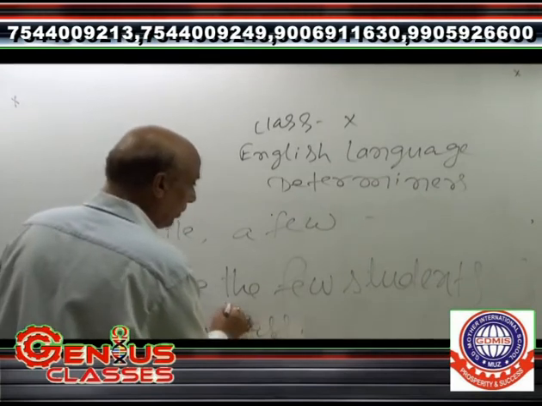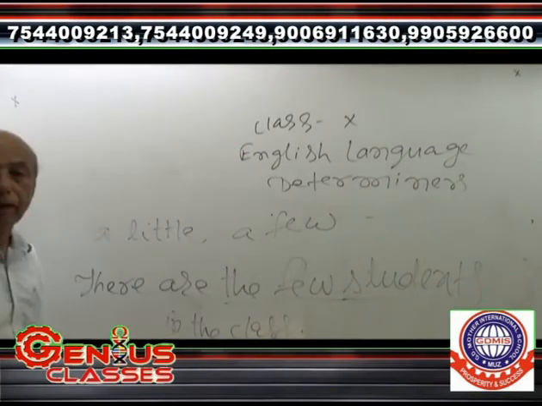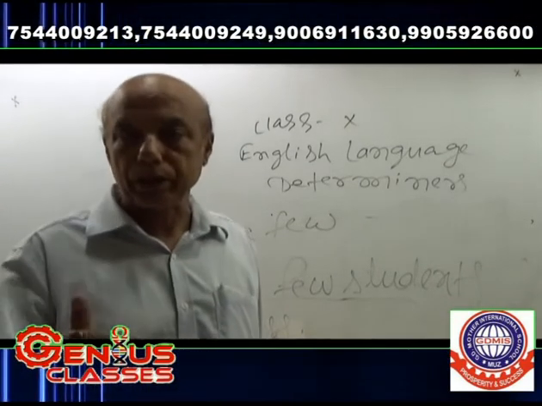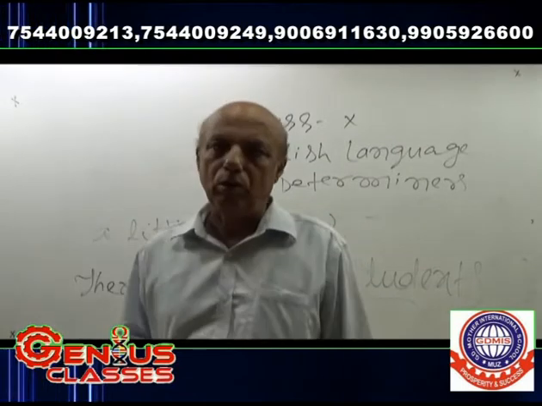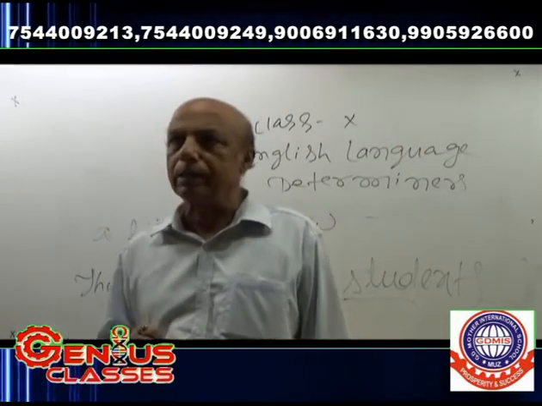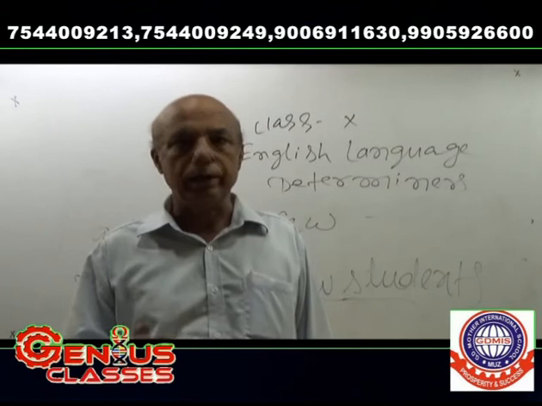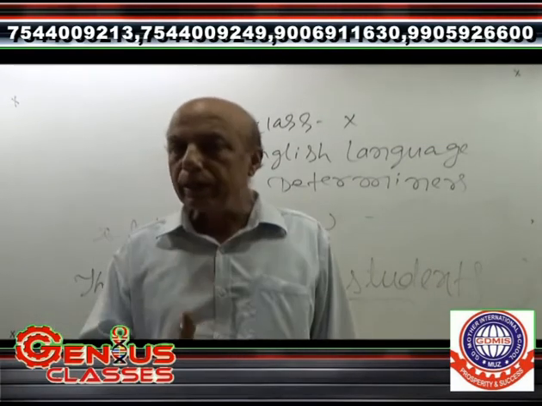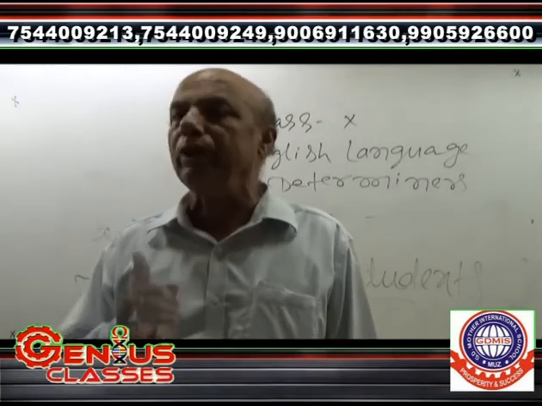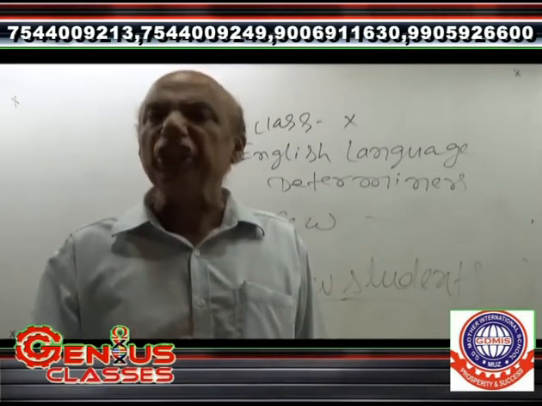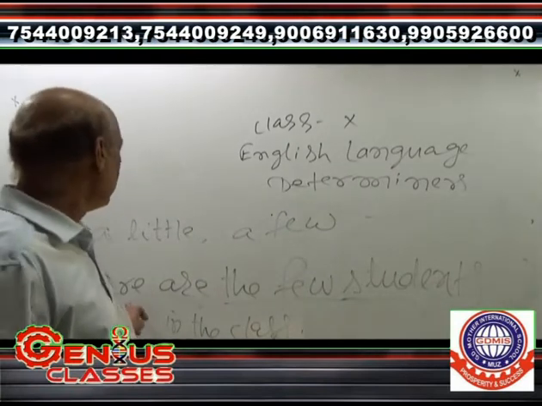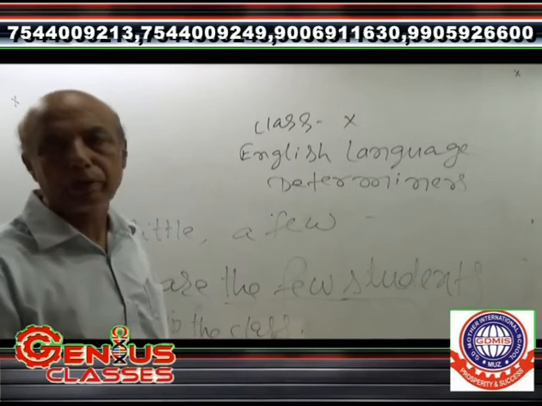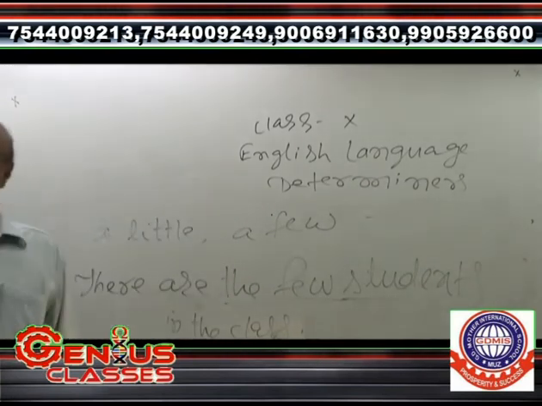Here, the few students. It means there is a class and students are present as per the capacity of the class. As for example, we can consider, if the strength of the class is 60 and 60 students are present in the class, in that condition, the few is used. There are few students in the class. Have you understood?